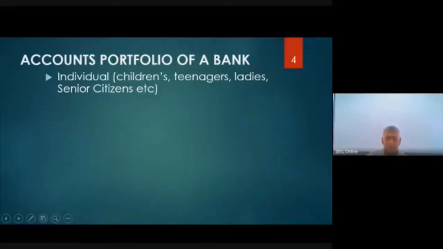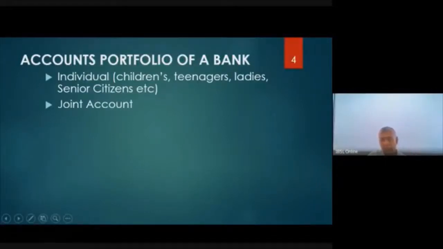Then a senior citizen is a person who is over 60 years. Can you write down? 60 years is the requirement to be a senior citizen in a bank. So they can have any type of account: savings accounts, current accounts, as well as fixed deposit accounts. Then joint accounts. Here the difference is that in an individual account there is only one person.